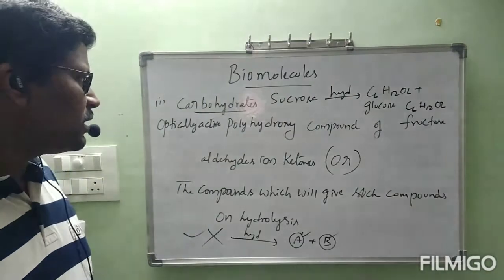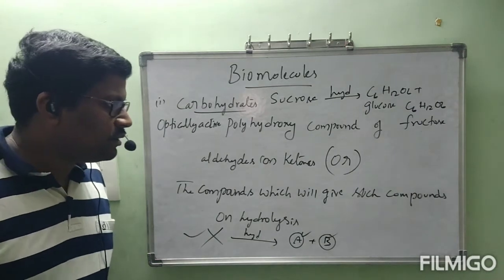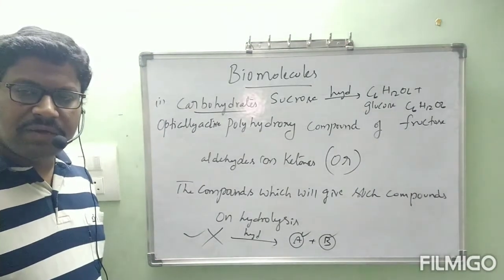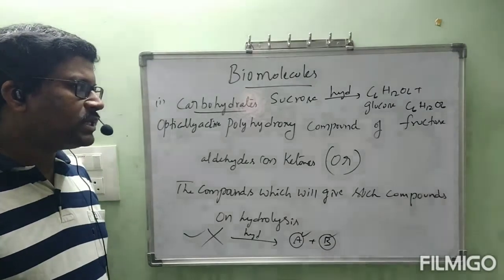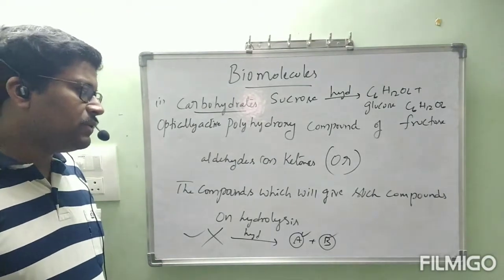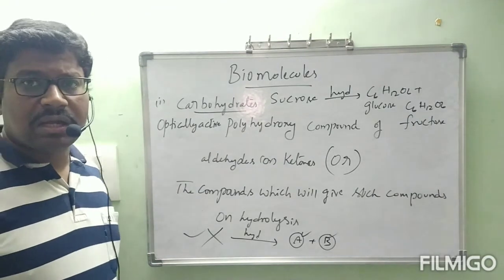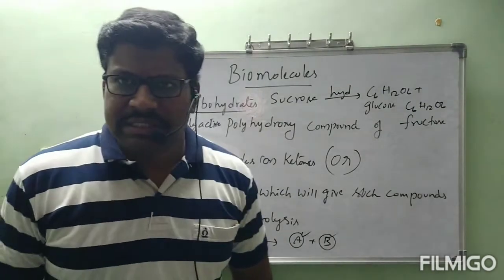Okay, write the definition carefully. Keep the side heading under carbohydrates: definition. This is the recent definition. Nowadays we are following this definition only. Optically active polyhydroxy compounds of aldehydes or ketones, or the compounds which will give such compounds on hydrolysis, are all called carbohydrates. Okay, this is about the definition.